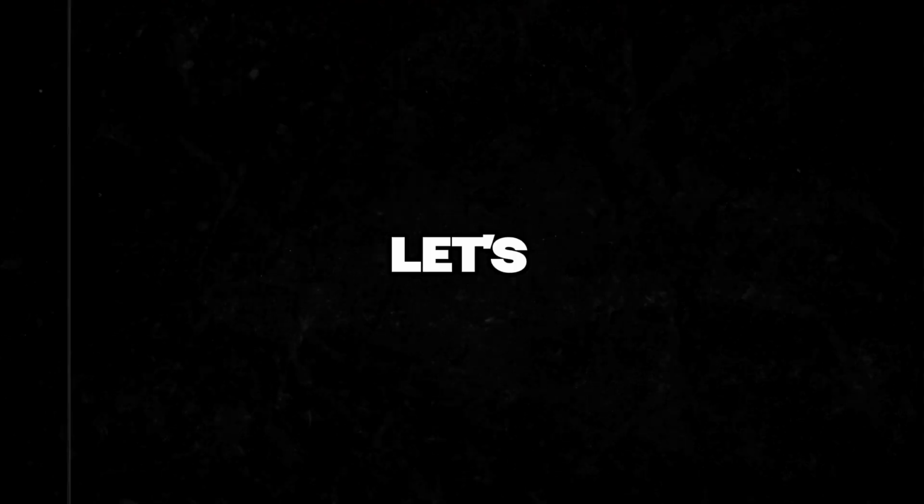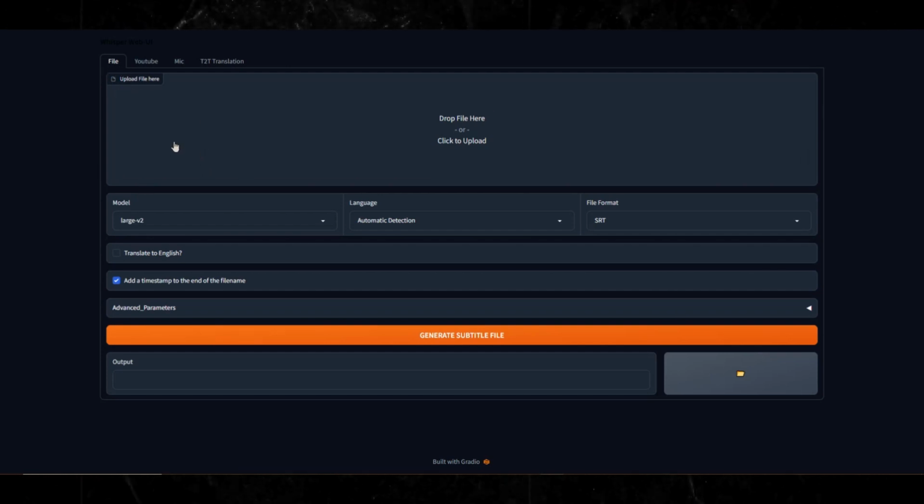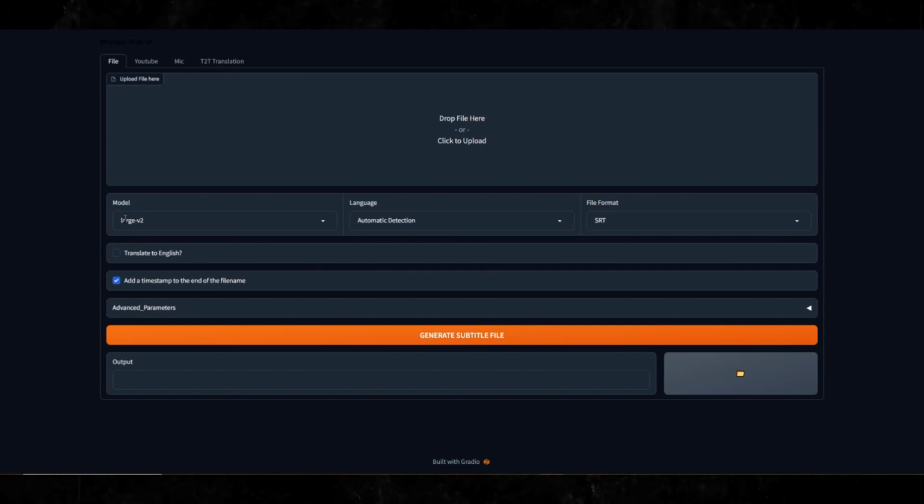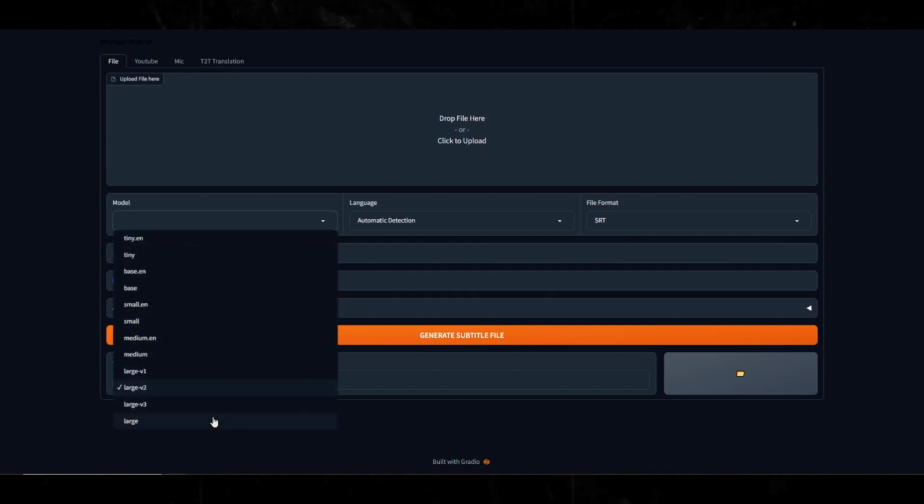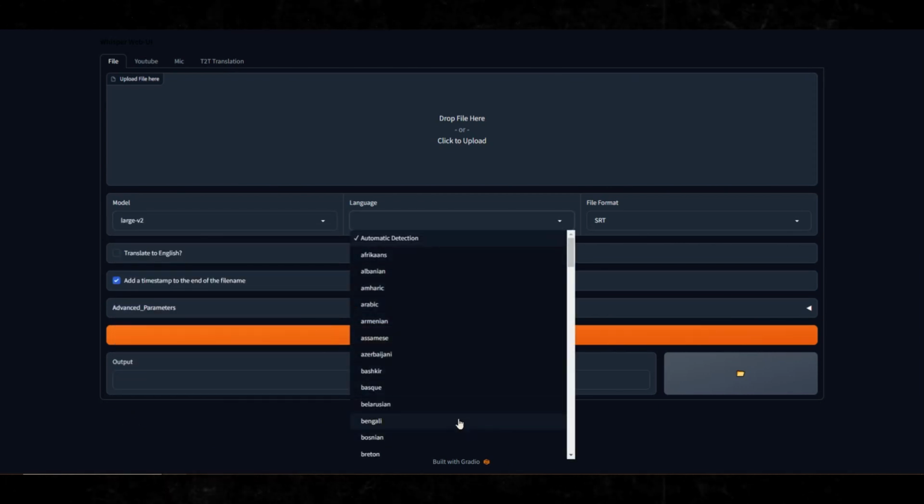Now the fun part, let's go over some settings. By default, we start off in File. This is where you can drop your files that you have on your computer. If it's already downloaded, you'll drop them here. Over here is the models. They have a whole variety of models to choose from. By default, it's set to large V2. That's the default model. For language, default is set to automatic detection. It supports a whole variety of languages.